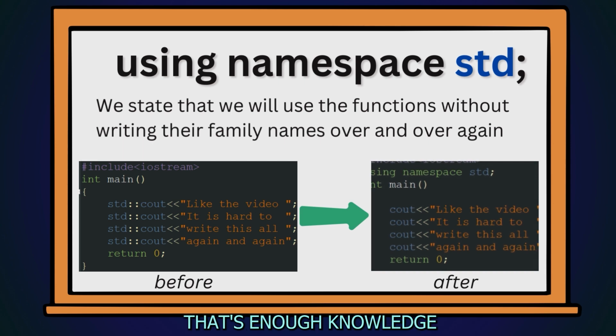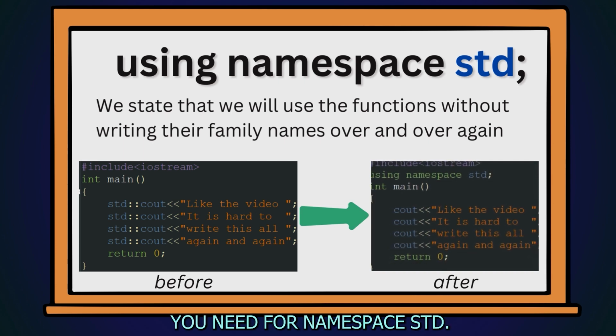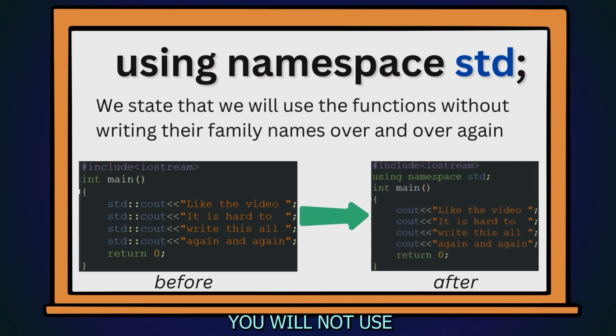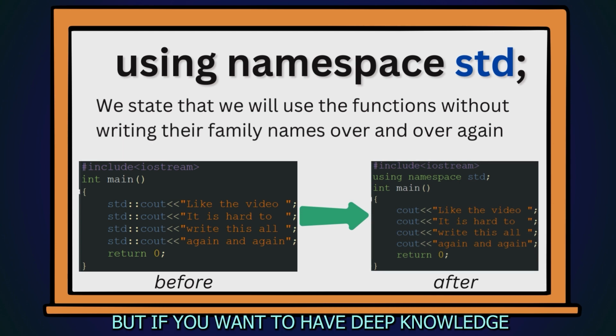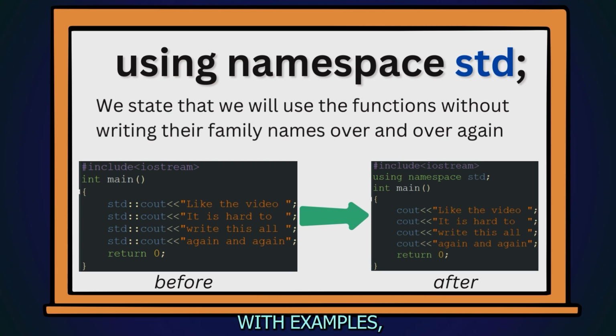For beginners, that's enough knowledge you need for namespace std. You will most probably not use any other namespace, but if you want deep knowledge about namespaces with examples, you can watch the other video on namespaces after this video.